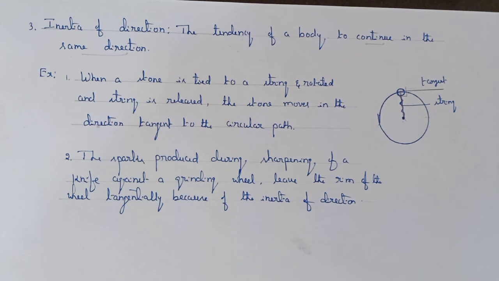The tendency of a body to remain at rest is called inertia of rest, and the tendency of a body to maintain its motion in the same direction is called inertia of motion, and the tendency of a body to continue in the same direction is called inertia of direction.